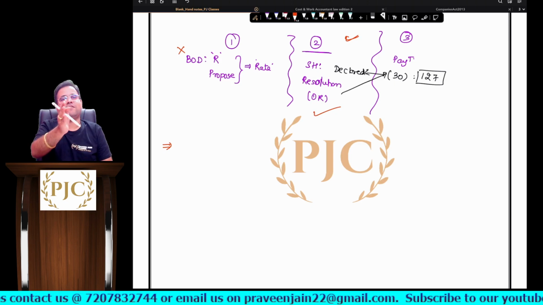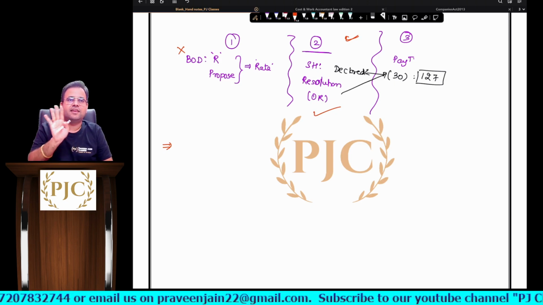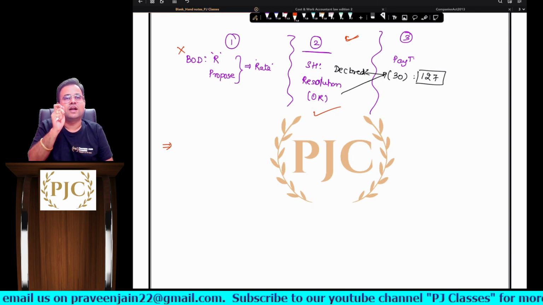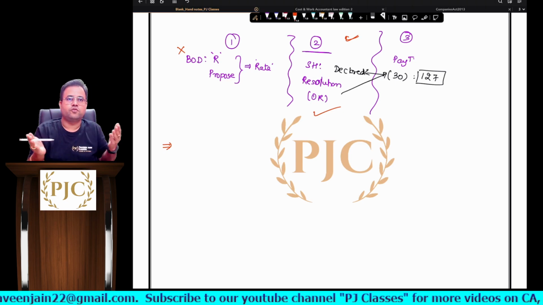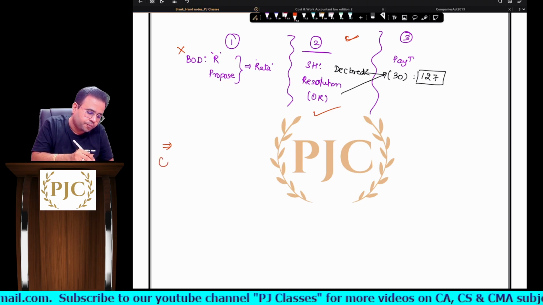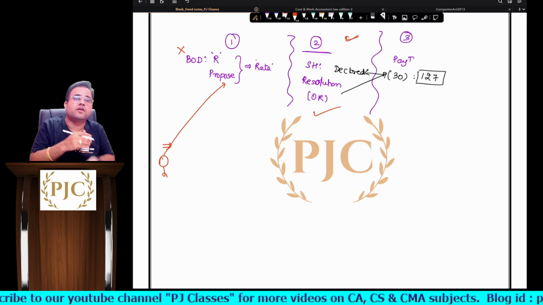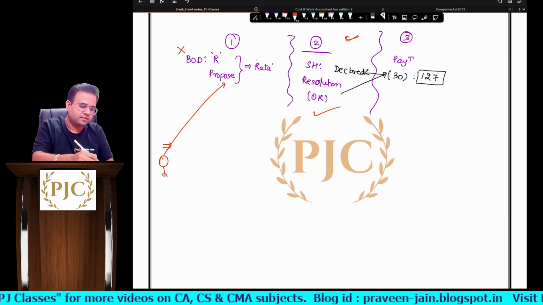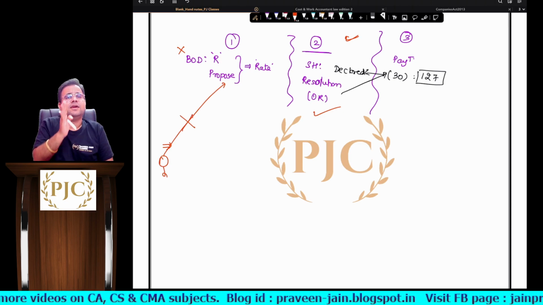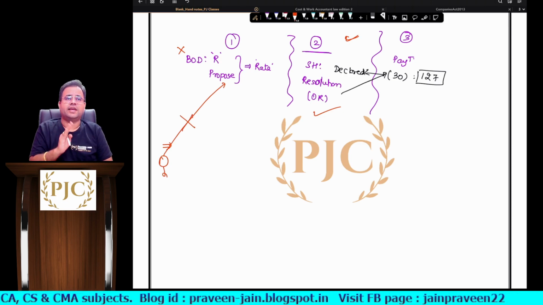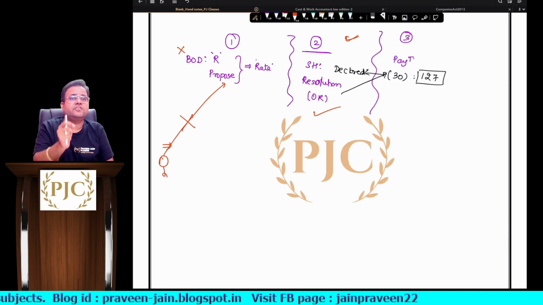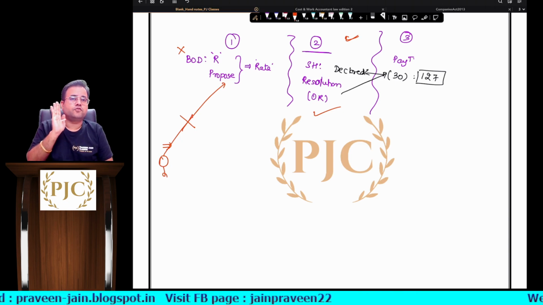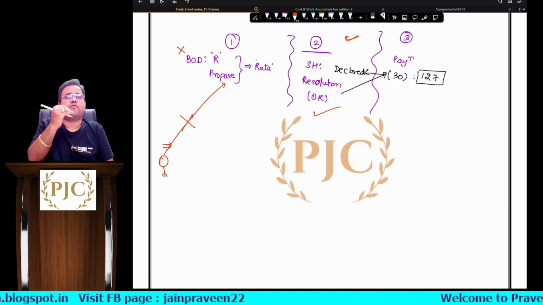So, no, I will not write inter, I will directly write final. That will not suffice, sir. This you have to understand. Now my question to you is, do you think shareholders can force the board of directors to propose the rate of dividend? Answer is no. Whether dividend should be declared or not declared is the complete discretion of the board of directors, sir. Agreed? Shareholders cannot force whom, sir?